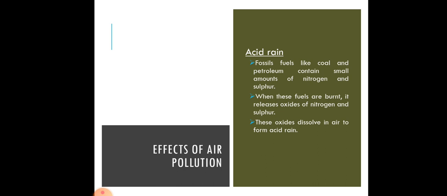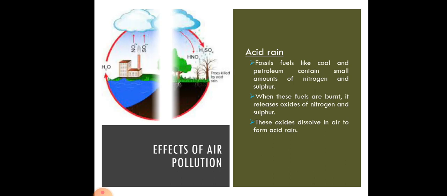When these oxides dissolve in the water that is present in air, it becomes acid rain. So this is what happens. Nitrogen oxide and sulfur dioxide go to the atmosphere, then they go to the clouds to become acid, and then they come down as acid rain.